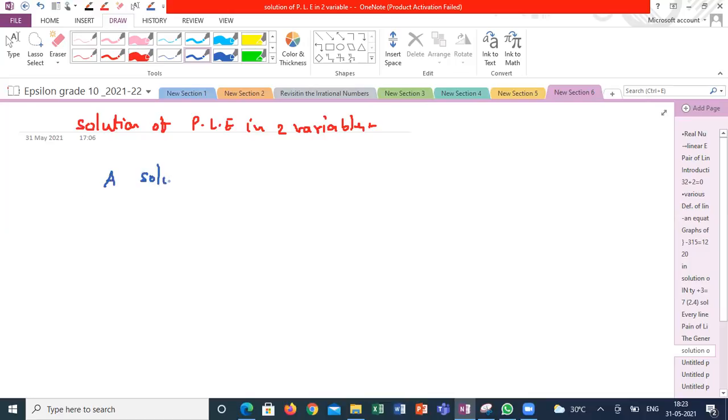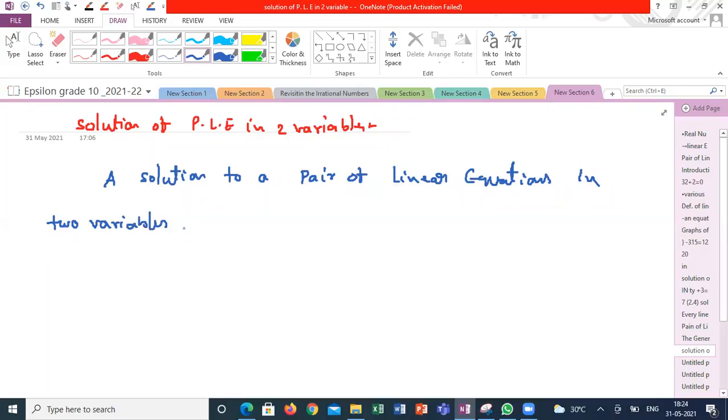A solution to a pair of linear equations in 2 variables is an ordered pair of real numbers which satisfy both the equations.